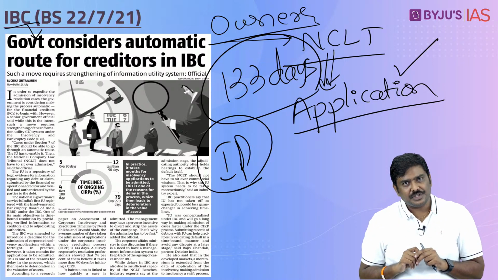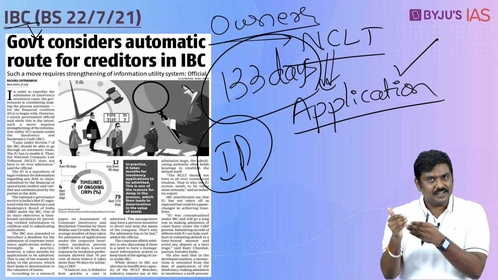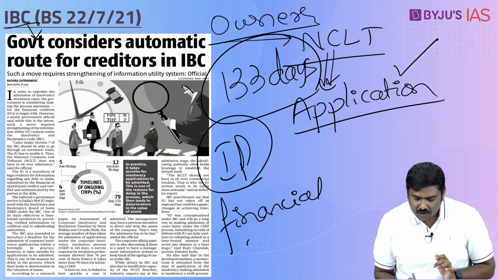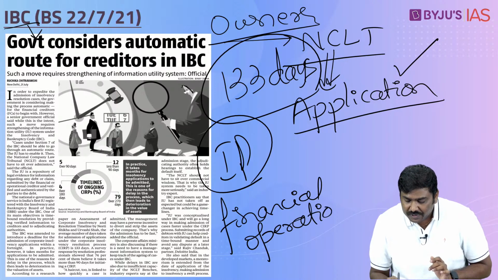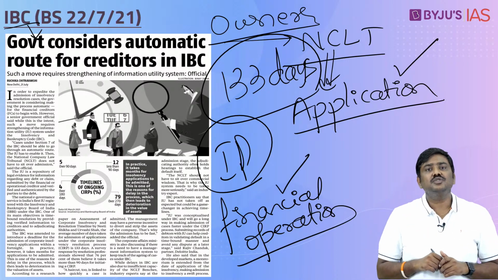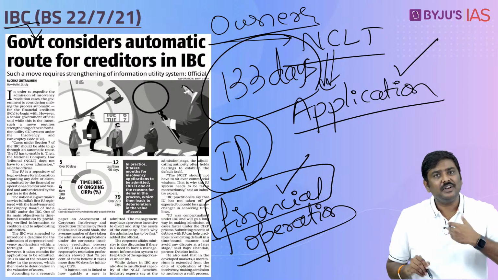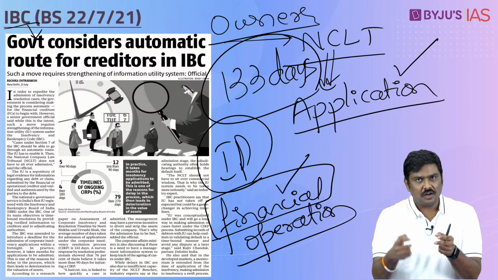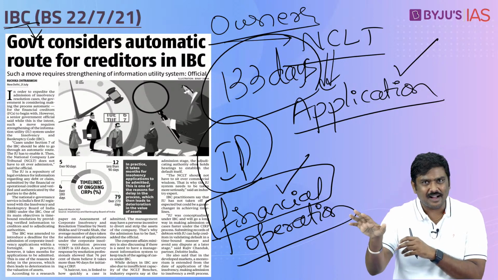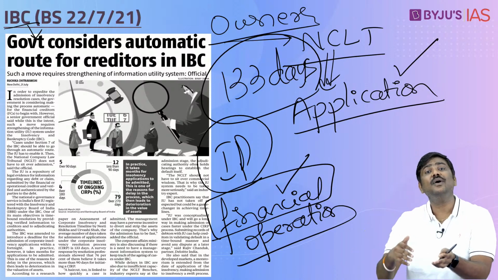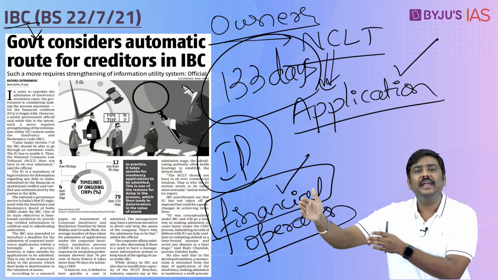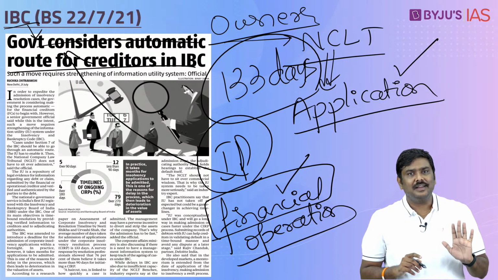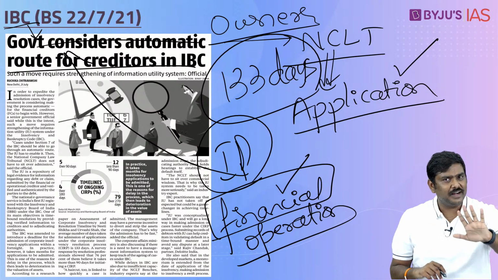Now what has the Government of India proposed here? Follow this very carefully. There are two types of creditors. One is called a financial creditor and the second is called an operational creditor. Now Government of India says that if it is an insolvency case applied by a financial creditor, we want to make it automatic. That is, if a financial creditor files for insolvency resolution for a company, they don't have to wait for NCLT to accept the case. Automatically it will be admitted under NCLT. That is the point mentioned in this article. Beyond this, certain data is given, you don't have to be worried about the data here.